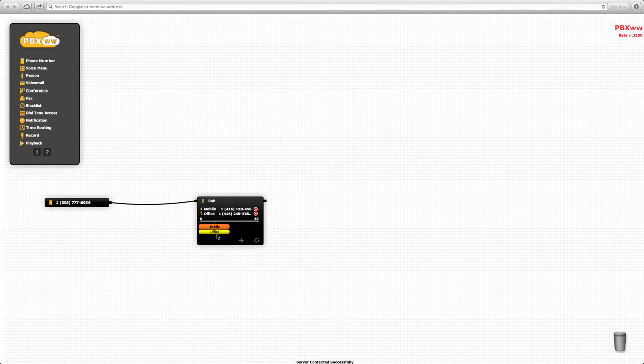will actually ring simultaneously. We can change the ringing by moving the contact methods through the timeline, and we can also increase the number of rings by stretching the contact methods.